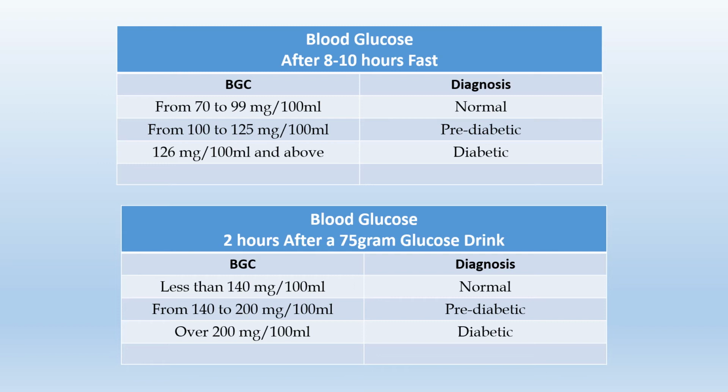After 2 hours and 75 gram glucose drink, if the blood glucose level is less than 140 milligram per 100 ml, then you are normal. From 140 to 200 milligram per 100 ml, you are pre-diabetic, and if it is 200 milligram per 100 ml, then you are diabetic.